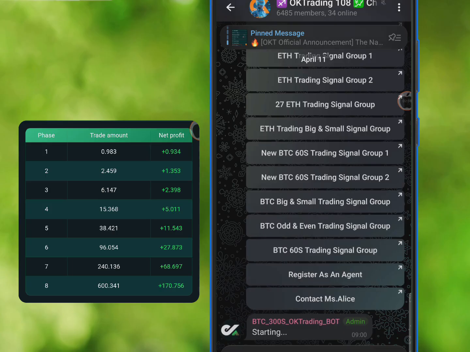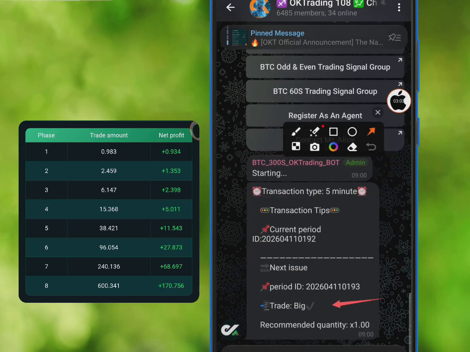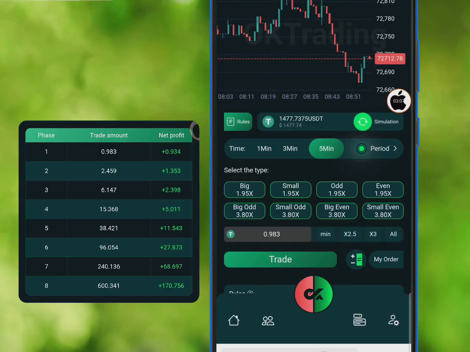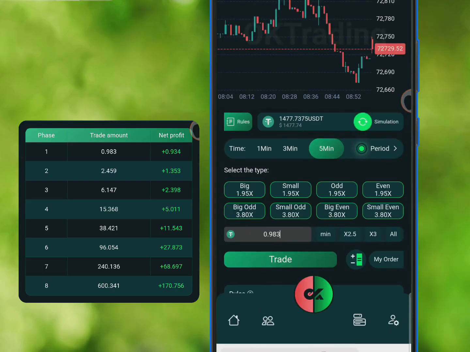All right, now they are starting. As you can see, the very first signal has dropped and now we are clicking on big. Okay, so it's a 5-minute signal. Make sure you are on 5 minutes, don't make a mistake. 5 minutes. This time you don't need to rush, take your time, because the signal time is long, it's 5 minutes. So we are clicking on big and as you can see, this is big over here.